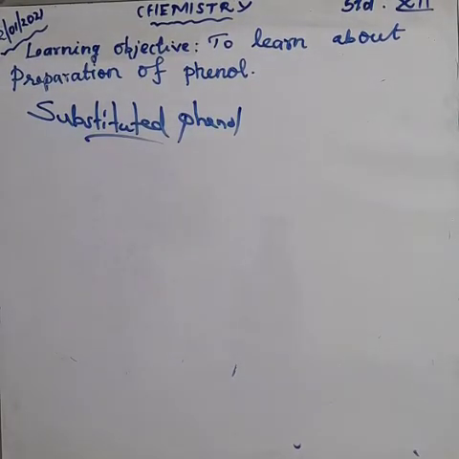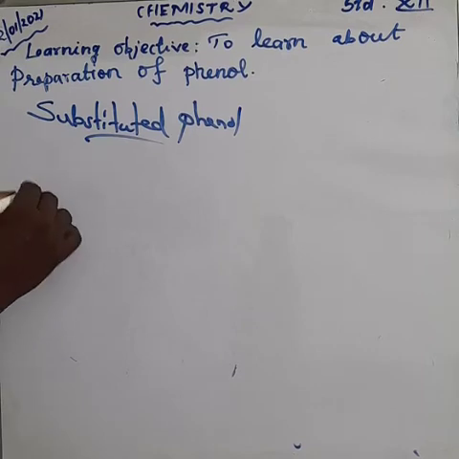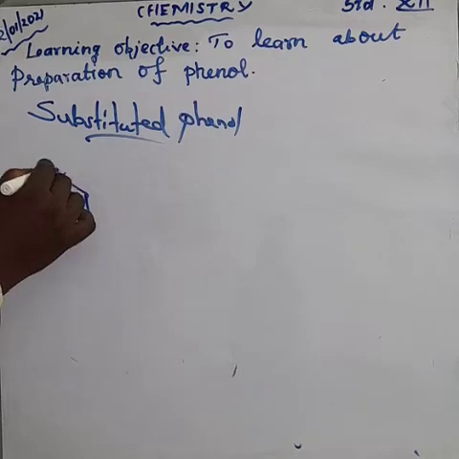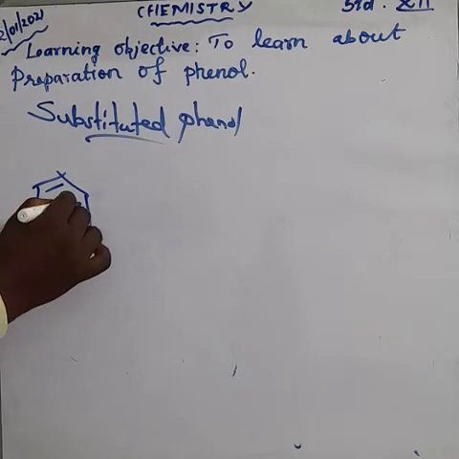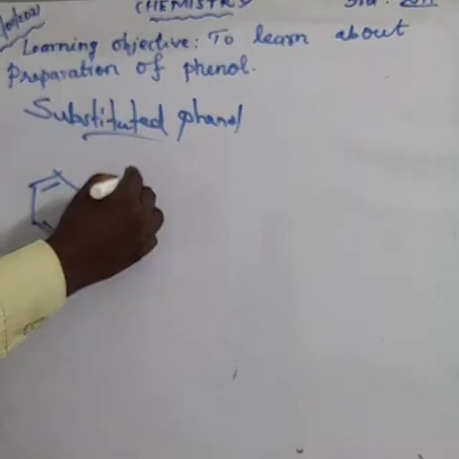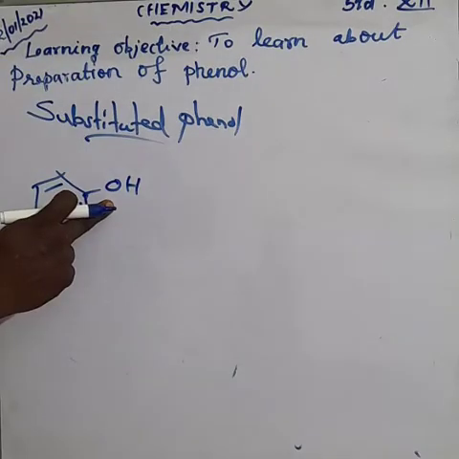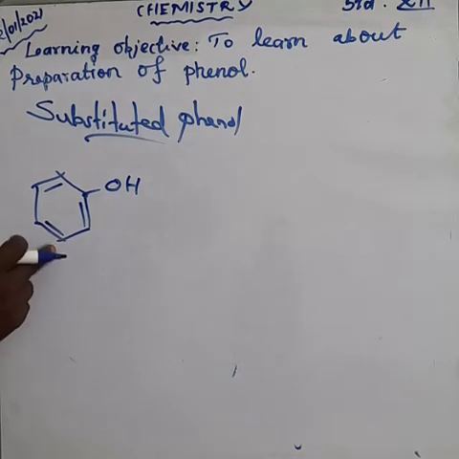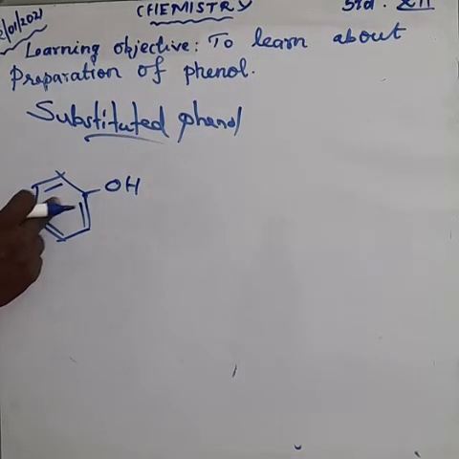Substituted phenol, for example. Here, this is the functional group. Don't forget that this is the functional group. The position nearest to the functional group is called what?